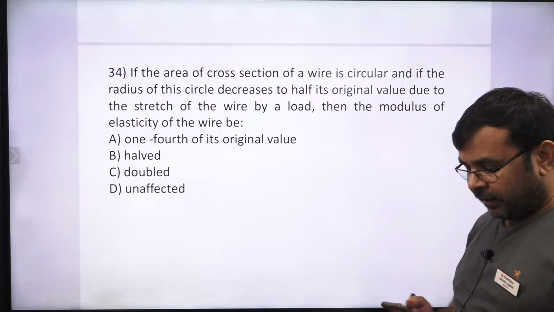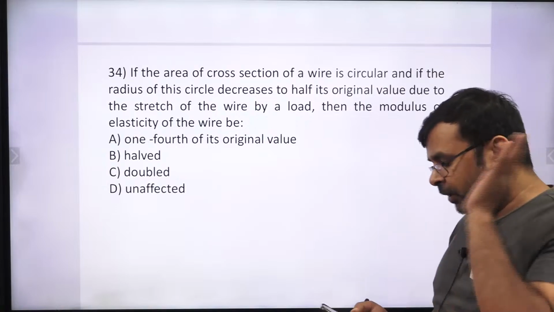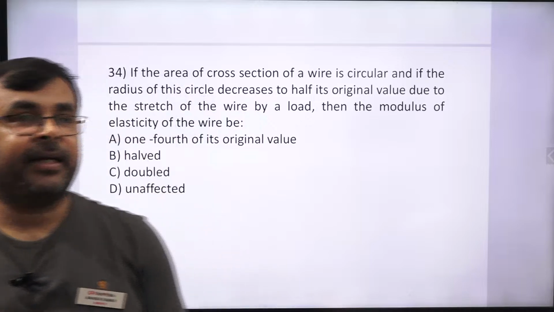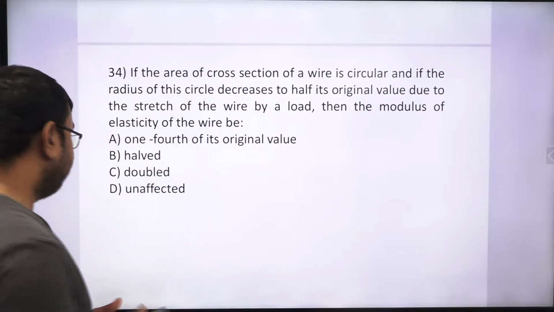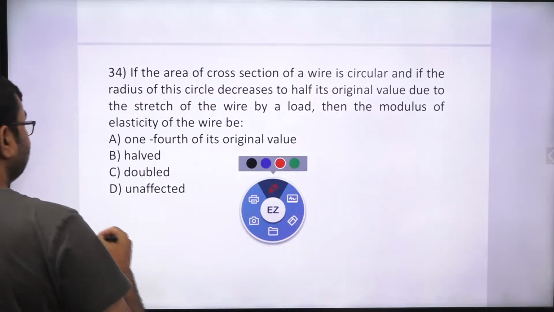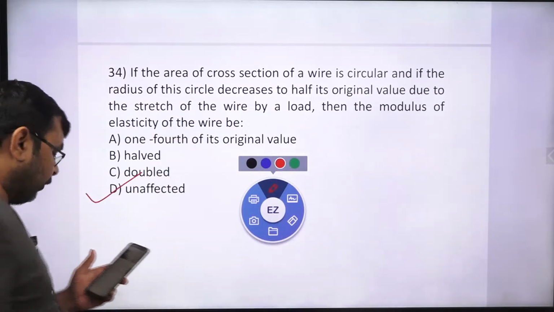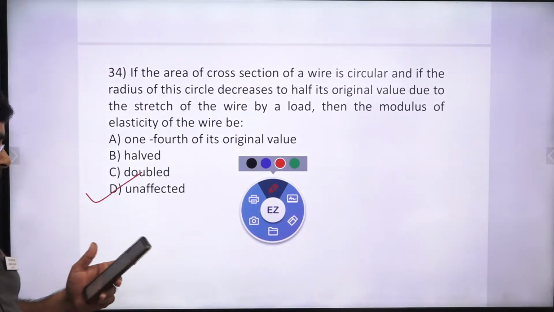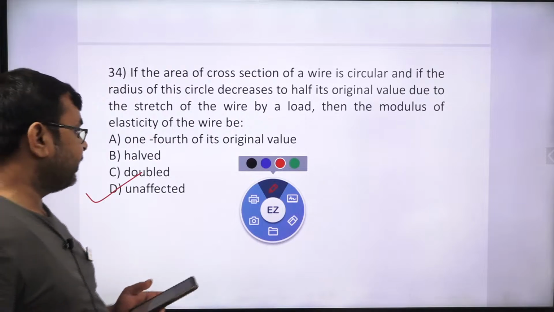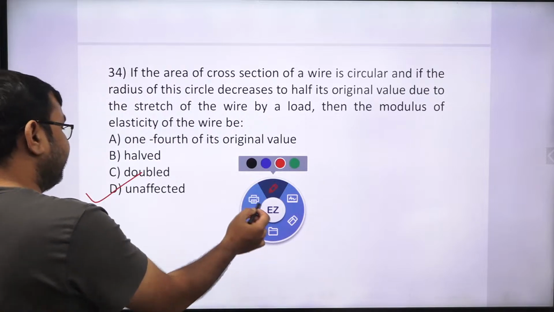Tell me which one is the right answer. Very simple question. I already discussed this many times. With the deformation, there is no change in Young's modulus. So the correct answer is option D. Young's modulus is a property of the material. It does not depend upon the deformation. So it is unaffected.